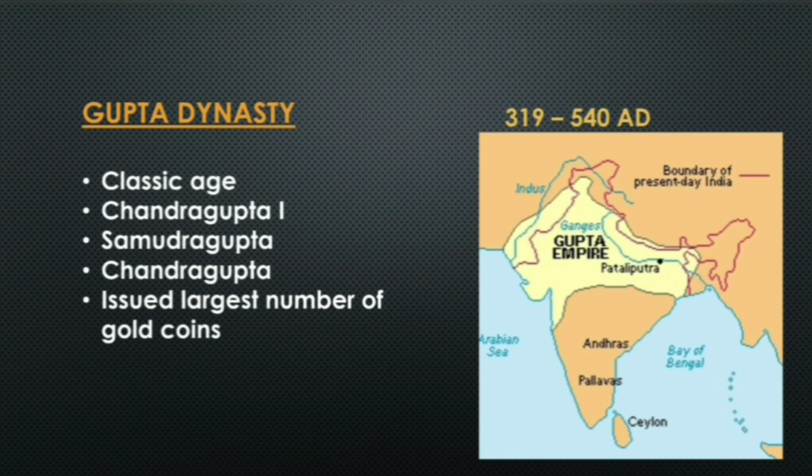And the next is Chandragupta II, also known as Vikramaditya. So the Gupta Dynasty is claimed to be the largest issuer of gold coins. They issued the largest number of gold coins in ancient India. In the figure we can see the Gupta Empire, almost in the northern part of the Indian subcontinent.